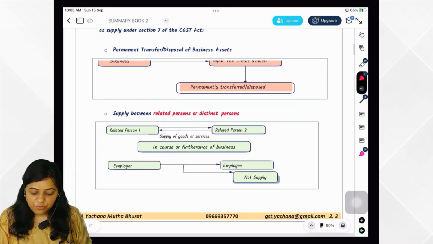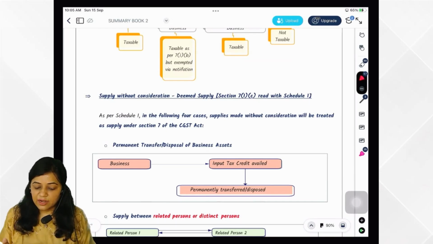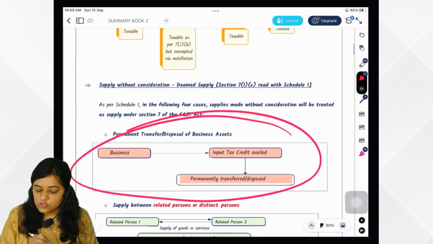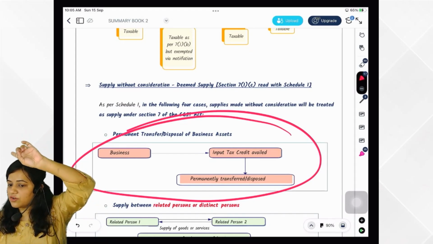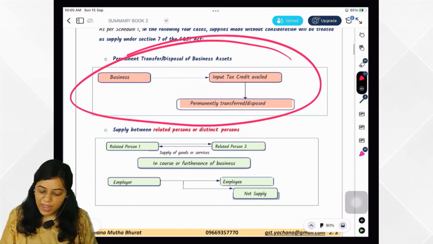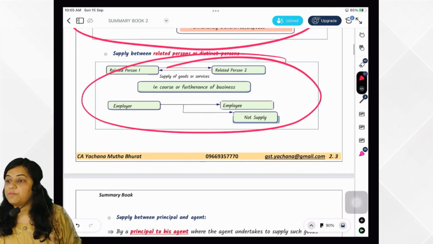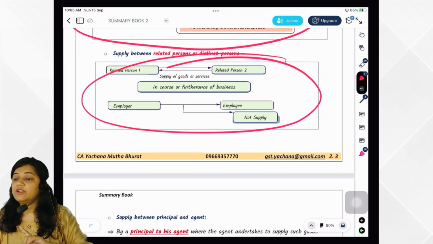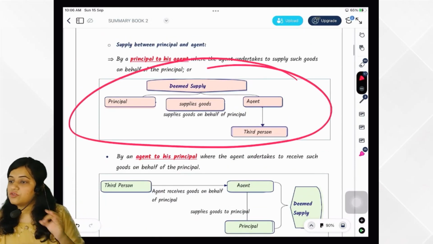Then comes what? We'll see this. See, this is schedule 1. It is given in diagrammatic form. Permanent transfer or disposal of business asset where input tax credit has been taken, para 1 schedule 1, without consideration it would be supply. Then supply between related persons or distinct persons, that would be treated as supply. But in case of employer-employee, if it does not exceed 50,000, it is not treated as supply. Then in case of principal to agent, it is treated as supply.